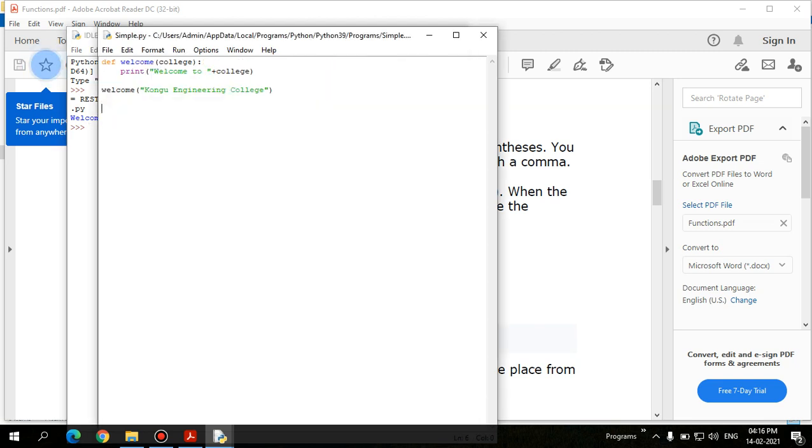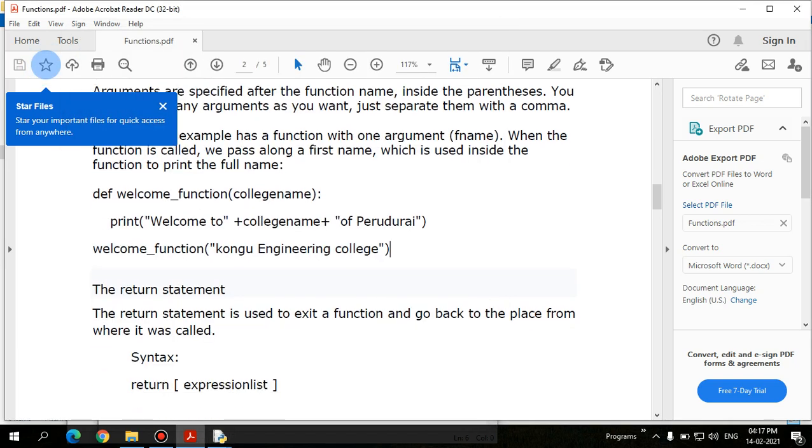So this is how a function has to be defined. def is the default keyword for defining a function, and you define the name of the function, followed by the arguments, and you call the function as in C programming. The only change here is that you use def as the keyword, followed by the colon operator. The colon operator is mostly used to trigger automatic indentation. We use the colon operator for loops, for if and else statements, and also for defining a function. Okay, let's get into the next point.